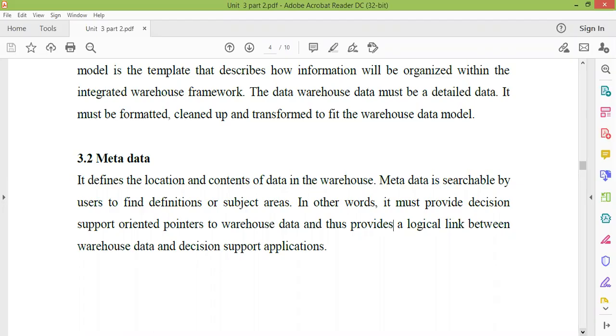Otherwise, you have to search the entire database. You need to search the entire warehouse, and only then will you extract the two attributes, and then take the decision. So it's a very lengthy, time-taking and costlier process. So we build metadata that will tell you how the information is stored and which information is related to which subject area, which is related to a particular definition, because it will store all the things related to the warehouse.